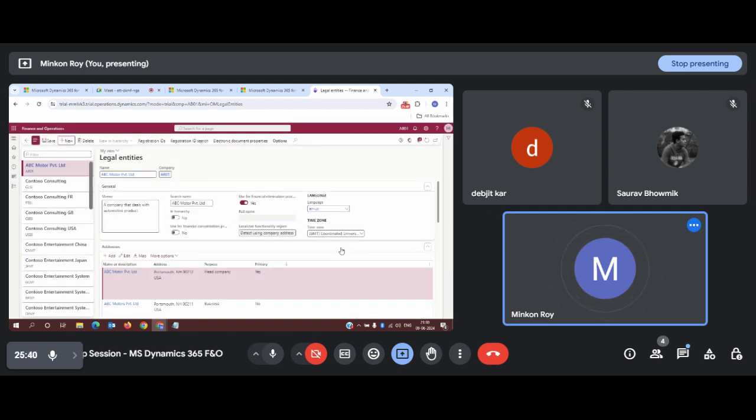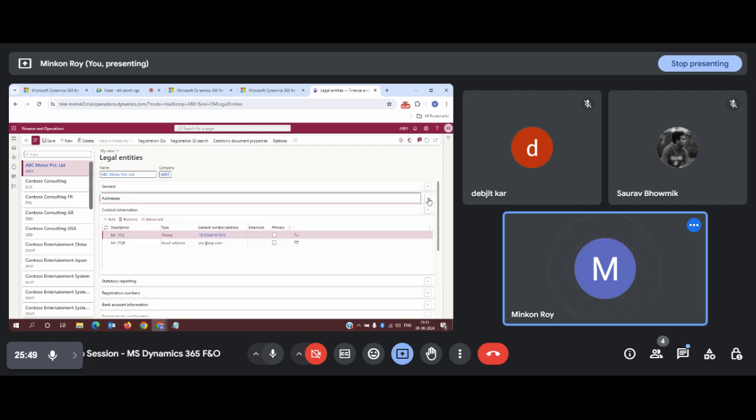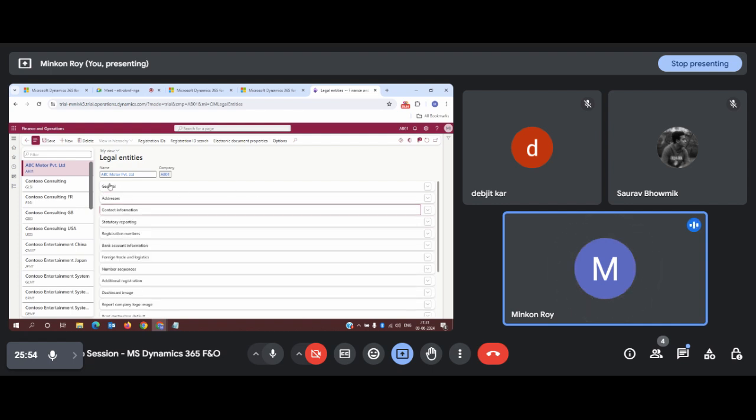Once you click on OK, you will get this page. In this page, you need to do certain configuration. So in the general fast steps, these are the fast steps. Do remember once again, all the tabs that are opened here are known as fast steps. So this general, address, contact information, statutory reporting, and all these things.